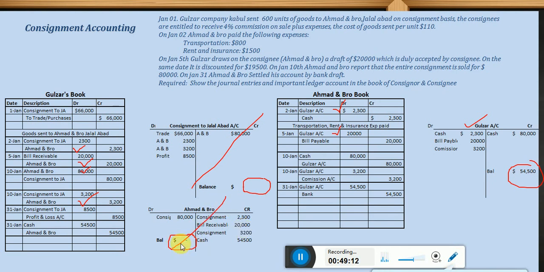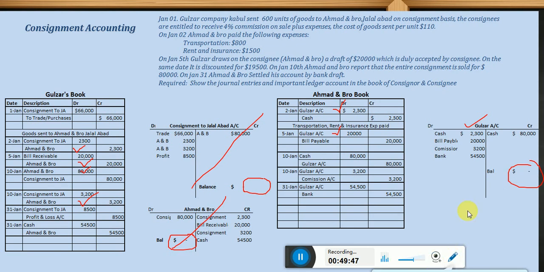And now Ahmad and Bro is also recording this payable, just moving this amount into the ledger. So Gulzar account debited. How much debited? 54,500, and that is because of bank. Okay, now just check and extend this range here. So again this account is becoming zero as he is paying the liability, so this account is also closed.